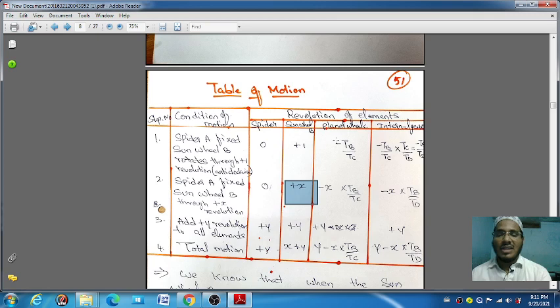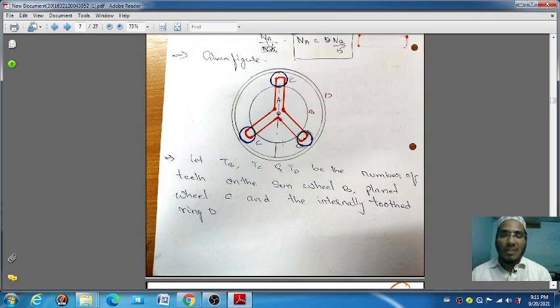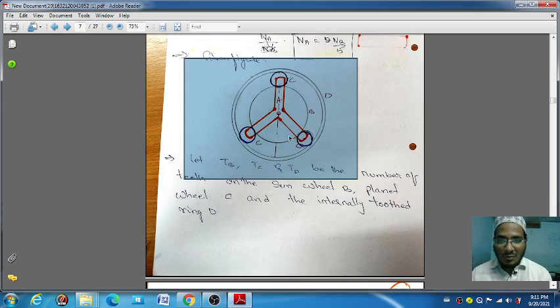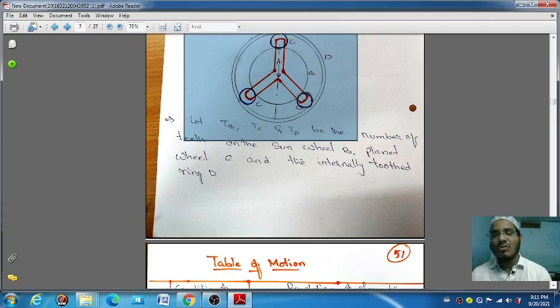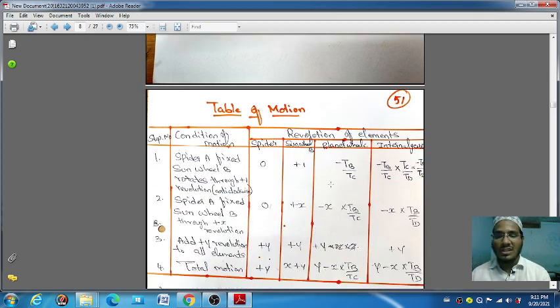Okay, in that planet C, if the wheel B is rotating anti-clockwise direction, the planet C is rotated opposite direction, that is -TB by TC. If the wheel B is rotating, you can see here, wheel B is rotating in this direction. You can see my cursor how I am rotating. This is rotation. It means the planet C will be rotated opposite direction, so that is your clockwise. That's why we are taking here the minus sign, in both of them.